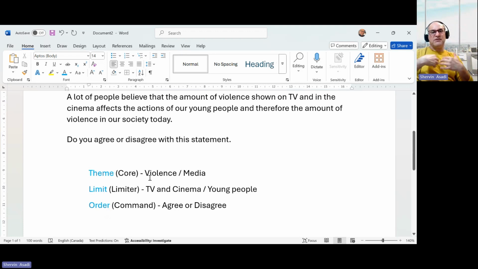So when I want to start writing for this topic, I know the main idea is about the violence, media, which is TV and cinema, and young people. So I have to talk and cover and address those items, nothing more, nothing less. So this is very important before we get started for each topic: to identify theme, limit, and order.